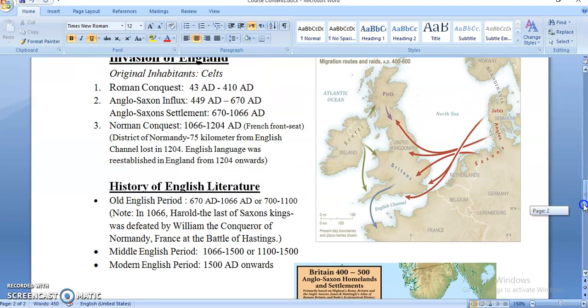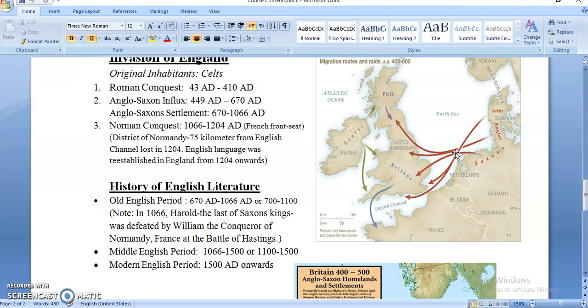Why don't we include this period 449 up to 670? Actually, this period is known as period of influx. So these Germanic tribes, they were in the state of influx. They were moving into England, getting back to Scandinavia. So I mean, definitely when they came, they traveled through these sea routes. They definitely had their songs, their lyrical poetry or narrative poetry, but it was not recorded.